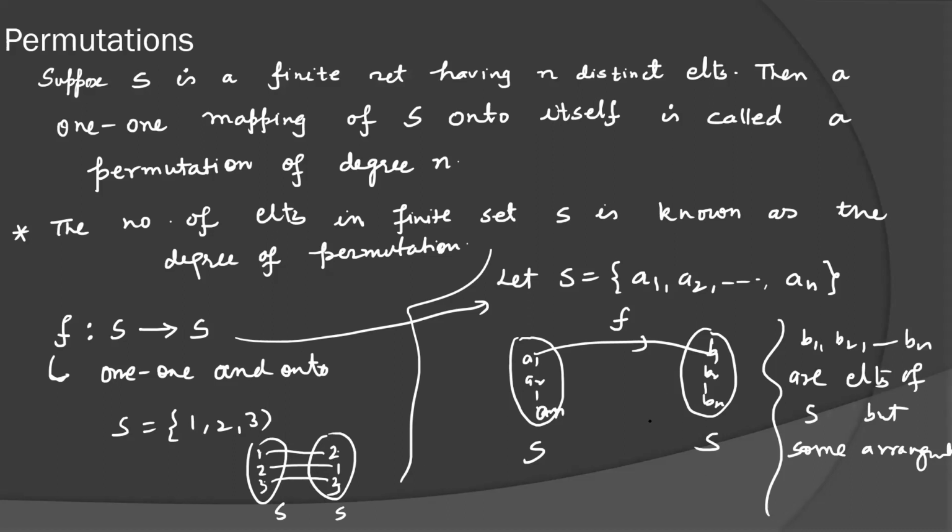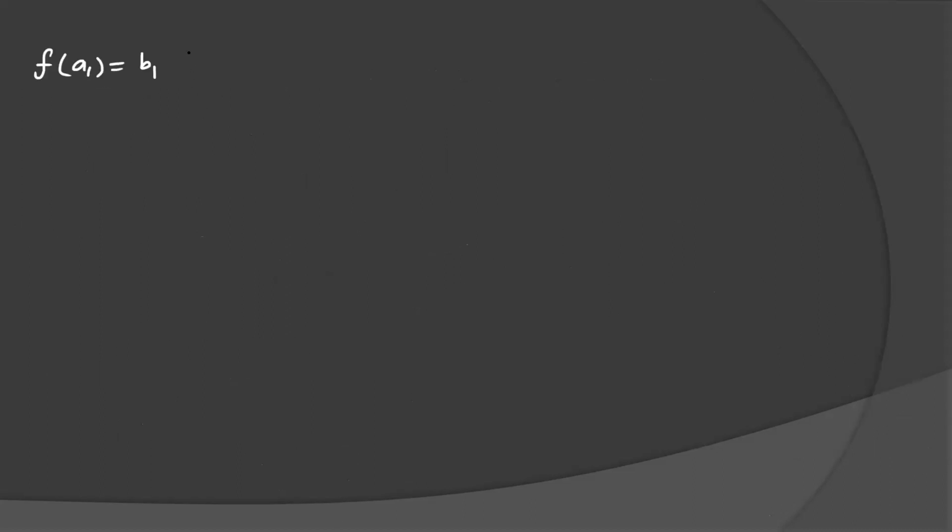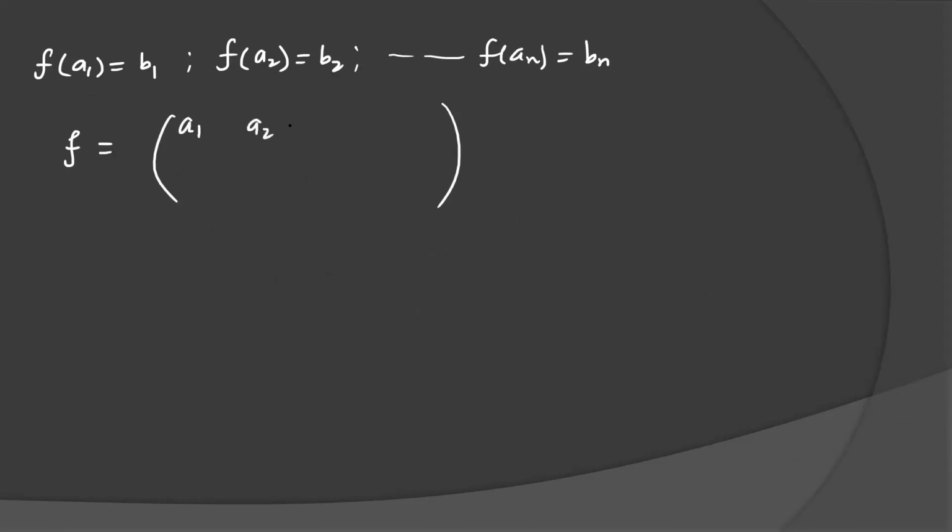B1, B2, Bn are only elements of A1, A2, An, but some positions are changed. So if A1 is mapped to B1, A2 to B2, and An to Bn, then F is a permutation. We write the notation with the first row A1, A2, An, and then the map B1, B2, Bn below.